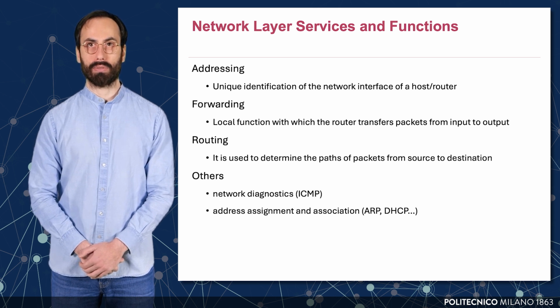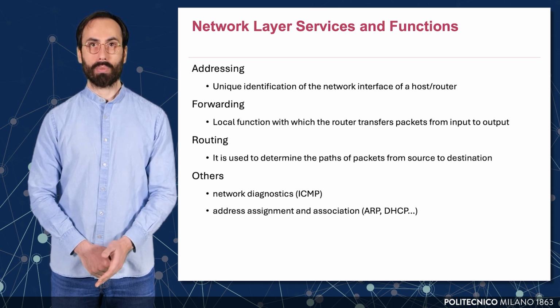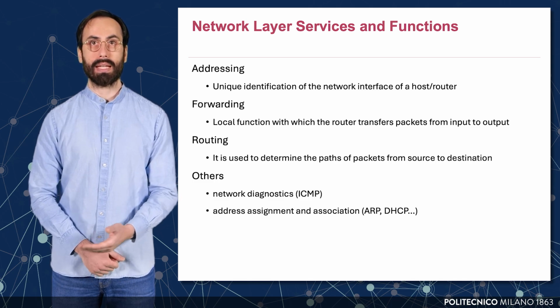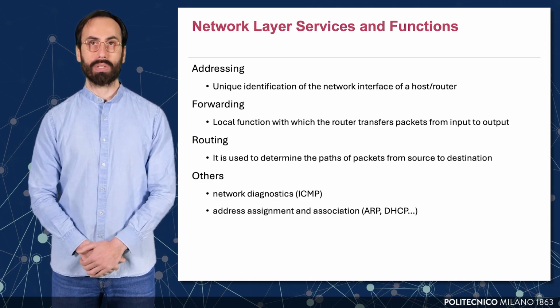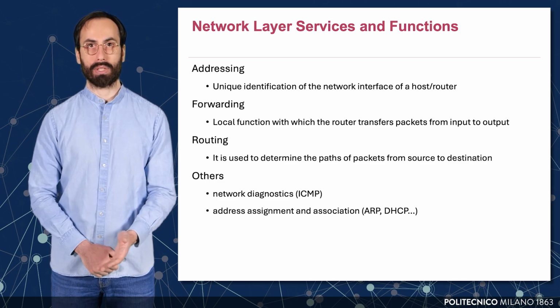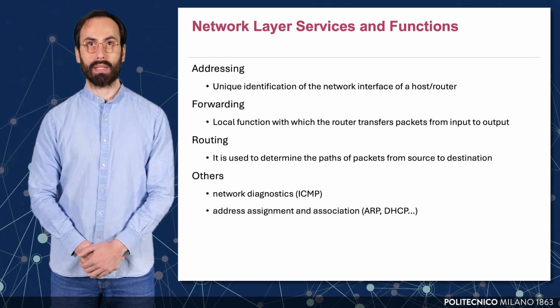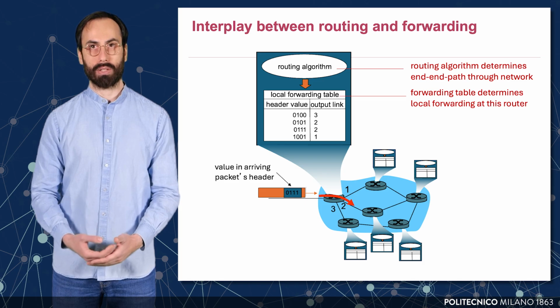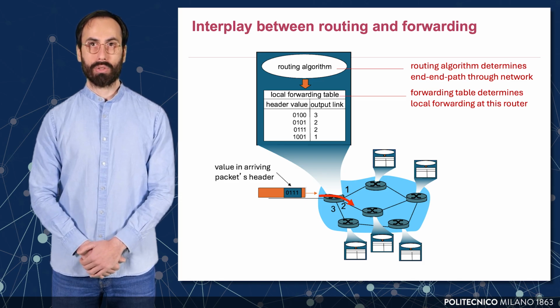In addition to these core functions, the network layer also supports several auxiliary services. ICMP is used for diagnostics and error reporting, for example in tools like Ping and Traceroute. Protocols like ARP and DHCP support address resolution and dynamic assignment, which are essential for host configuration and communication in modern networks. Routing is a global process driven by the routing algorithm, which runs on each router to compute optimal